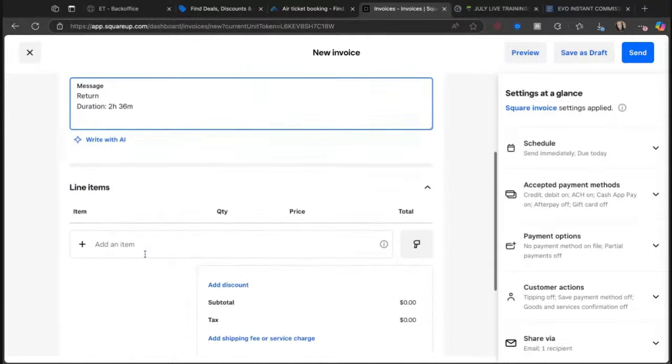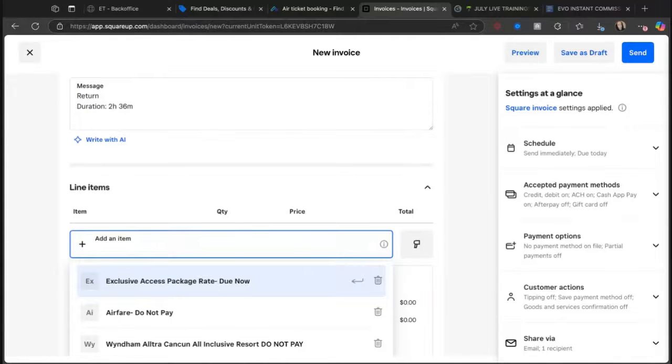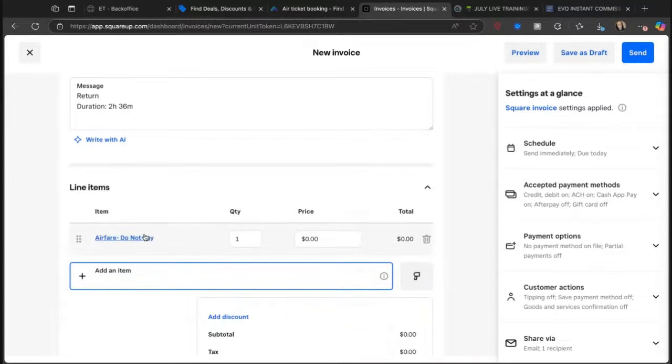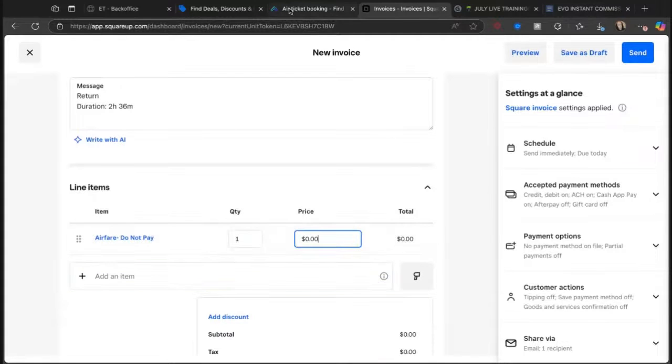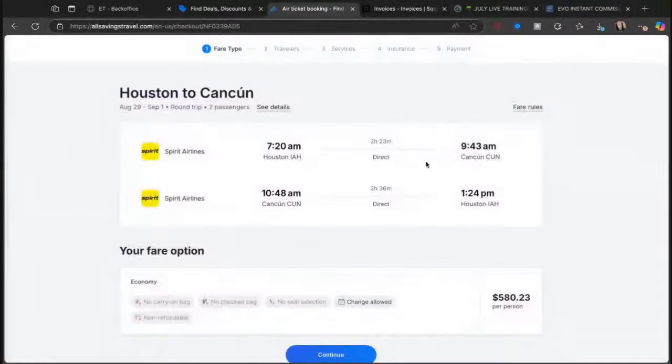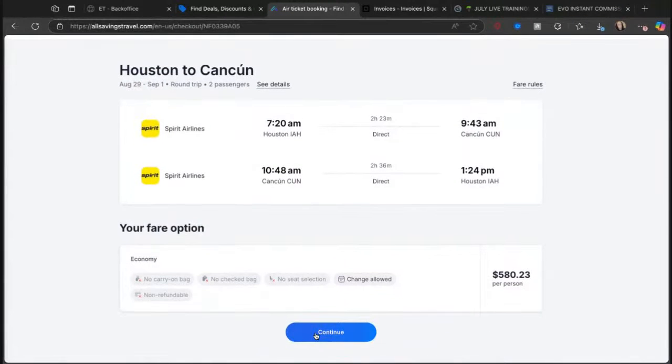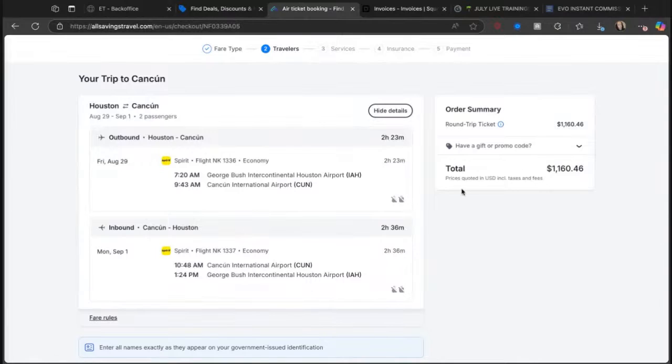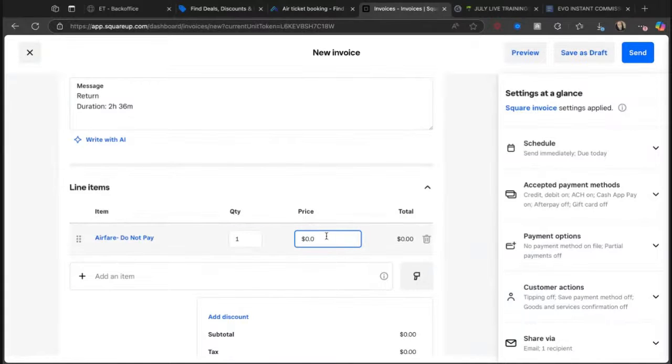So there's that. And then here's the important part. So first thing we're going to do, there's the one I normally use. We're going to do airfare, do not pay. I listed it as that. And then we would have put the flight price, which is somewhere around $583 per person. Oh, that's why. This is where I get this from. Get it from here. Don't go through the way I just did. I was like, why does that look so ugly? That's why. Let me copy this. That's okay. We're just going to keep going, aren't we? We're going to be ugly, but it's going to be going.